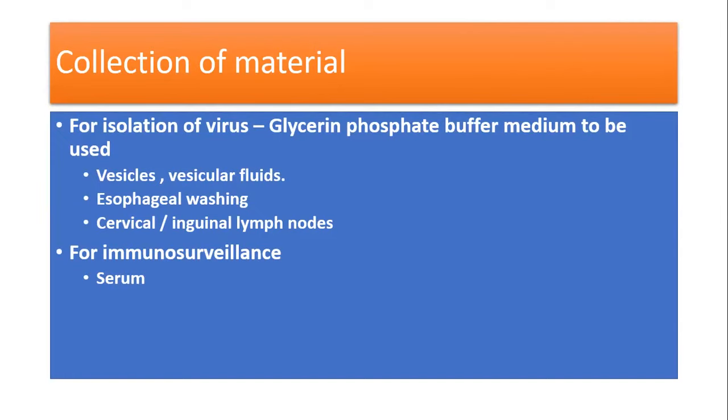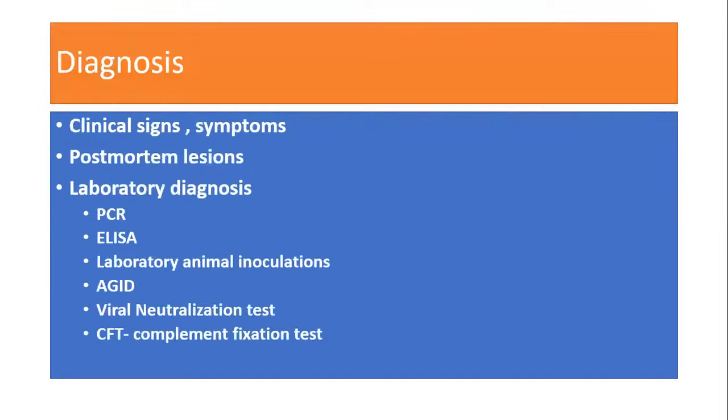For immunosurveillance or immunological testing, we can collect the blood sample and convert it into serum, or we have to separate the serum and send it to the laboratory for immunosurveillance confirmation. Diagnosis is based on clinical signs, symptoms, postmortem lesions, and laboratory diagnosis is based on the polymerase chain reaction, ELISA, laboratory animal inoculation, agar-gel immunodiffusion test, viral neutralization test, and complement fixation test. So these are the simple tests that can be applied for the diagnosis of the FMD virus.